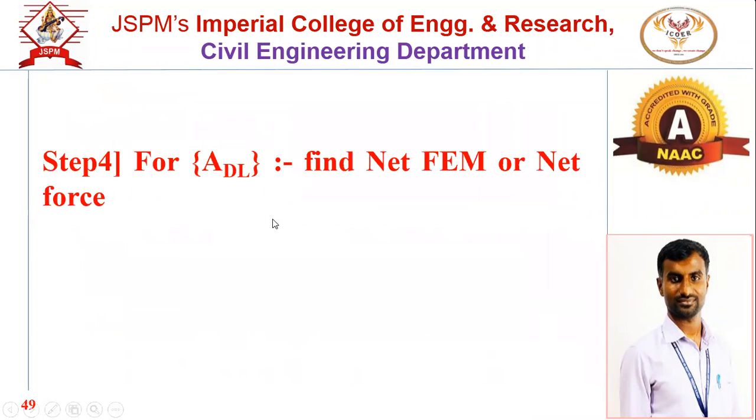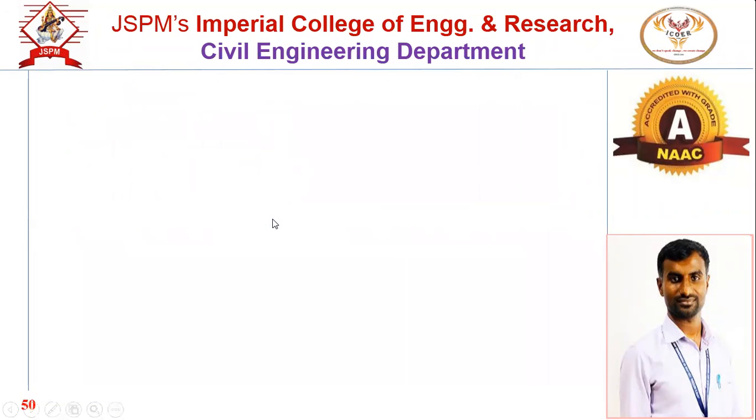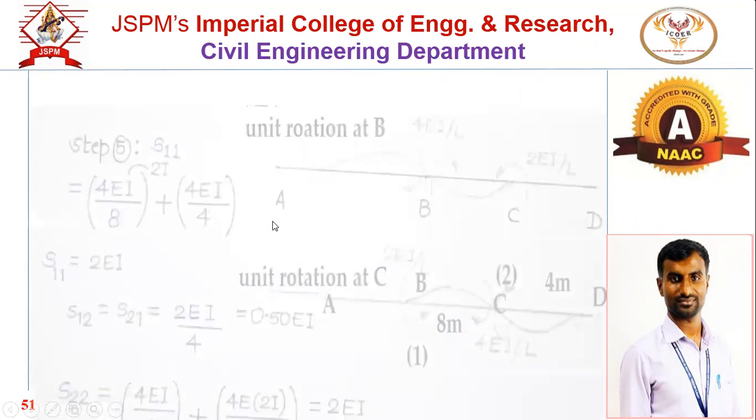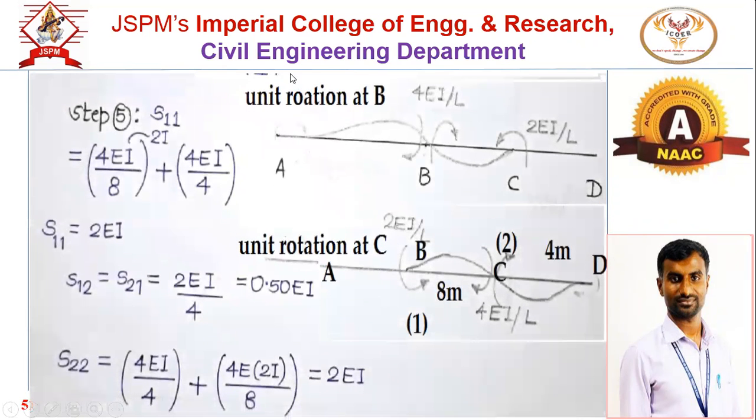So once you have got the ADL matrix, next it will be the same steps for the stiffness matrix. Give the unit rotation at point B. So this is the rotation for B. If I give the rotation at B, this is node 1. Movement will be generated at the point where we have given the unit rotation, and that movement will be 4 EI by L of AB and again 4 EI by L of BC.